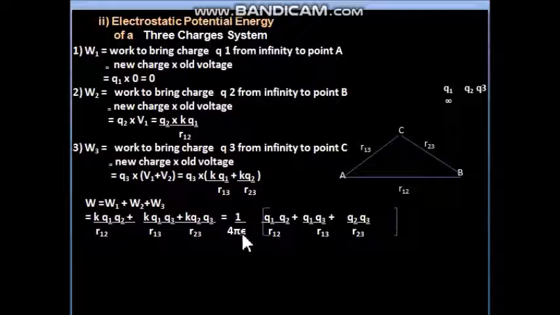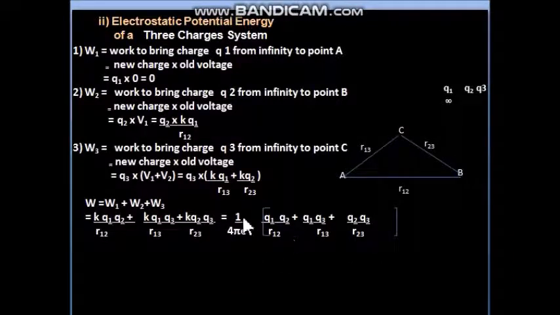And finally you can see, if we write K outside common, so 1 upon 4 pi epsilon 0 or epsilon according to the medium, and Q1 Q2 upon R12 plus Q1 Q3 upon R13 plus Q2 Q3 upon R23. So this combination you have to make to learn the formula. So finally this is the answer of electrostatic potential energy of 3 charge system, and it is very easy to